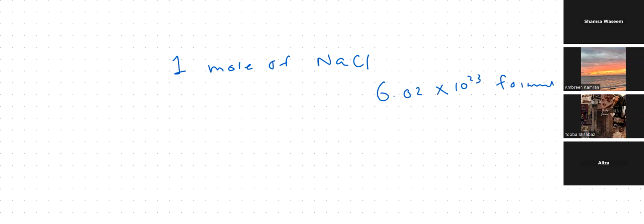But if they're asking the number of ions, 1 mole of sodium chloride contains one sodium ion and 1 chloride ion, right? So to calculate the number of ions, 2 ions are there, so multiply 2 by Avogadro's number, so this many ions will be there.